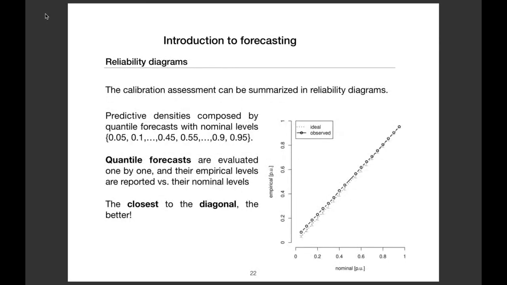So let's just try. Here we count. It is called the reliability diagram. On the x-axis you have the quantile, from 0 to 1. If your quantile forecast were perfect, then if you consider the median, 0.5, you should have 50% of the time the observations below and 50% of the time above. And if you consider the 20% quantile, you should have 80% of the time the observations above and 20% of the time below.